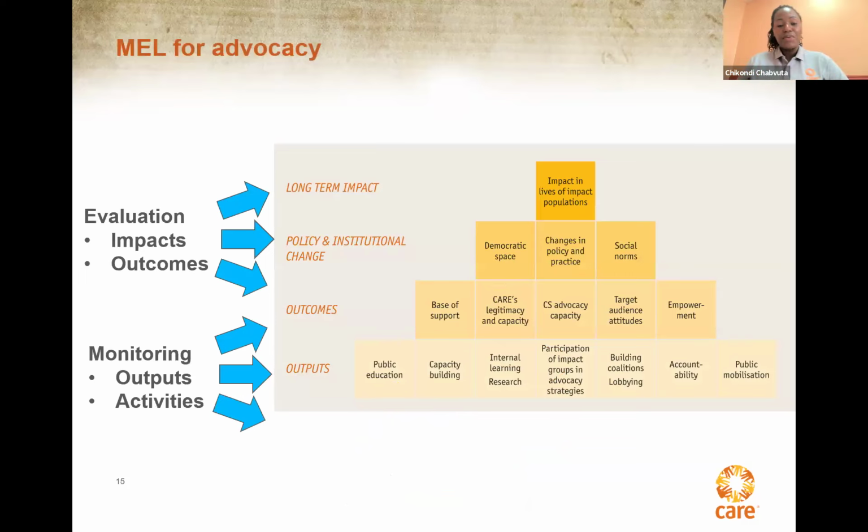Fortunately, for CARE, we have developed a number of tools for our MEAL for advocacy in several languages. We have the PEERS tool, the AIR tool and the advocacy tracker. The advocacy tracker measures the day-to-day impact that we are making, with the outcome level in mind.